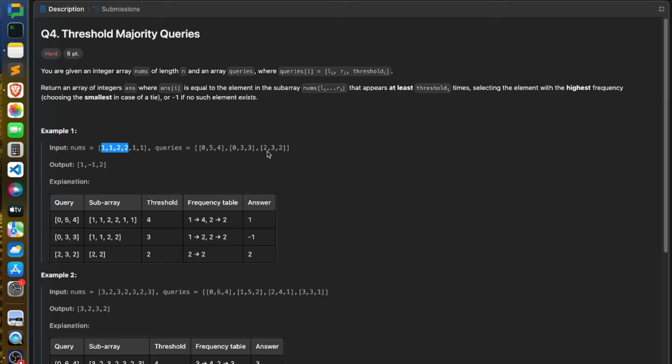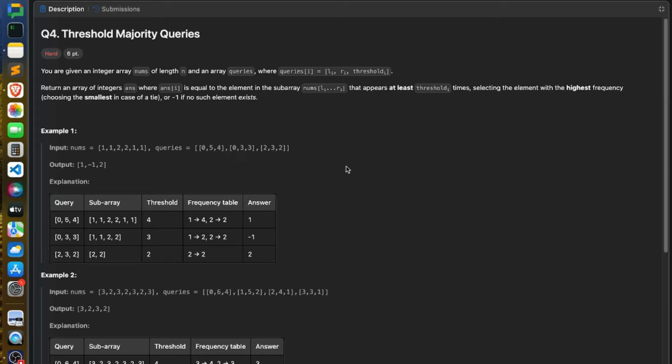So in this case your answer is -1. Now consider the last case, for index 2 to 3 and your threshold is 2. So for indices 2 to 3, there is just one element which has frequency at least 2, the given threshold value. So that's the only possibility, so your answer would be 2 in this case.